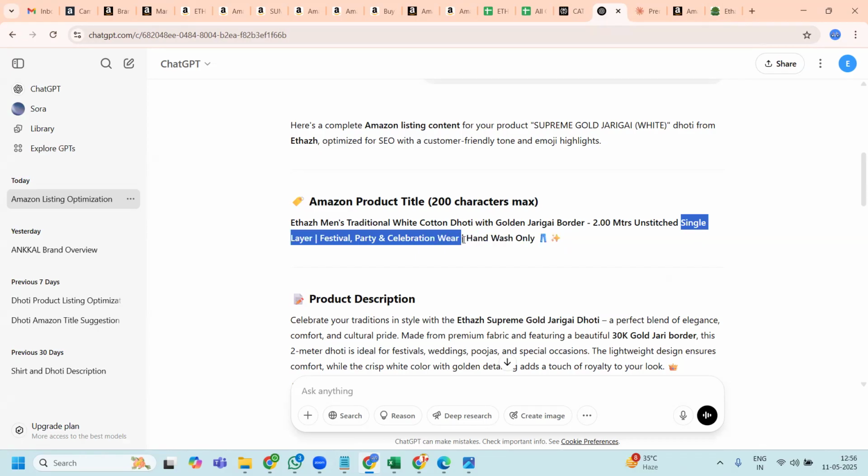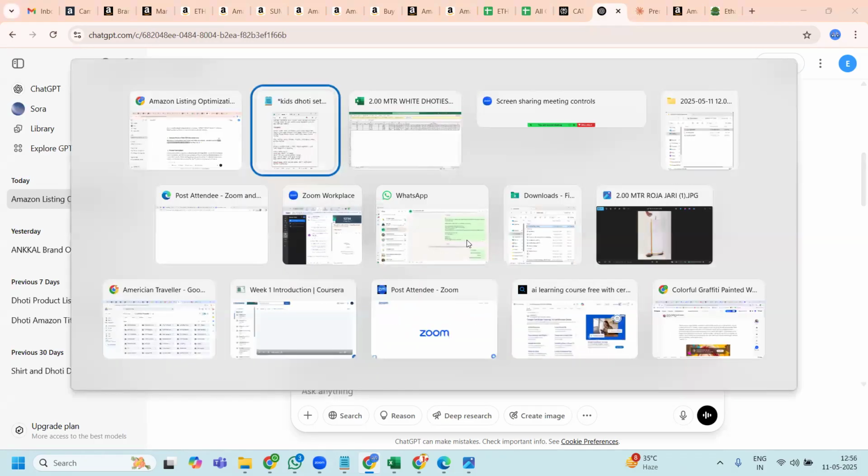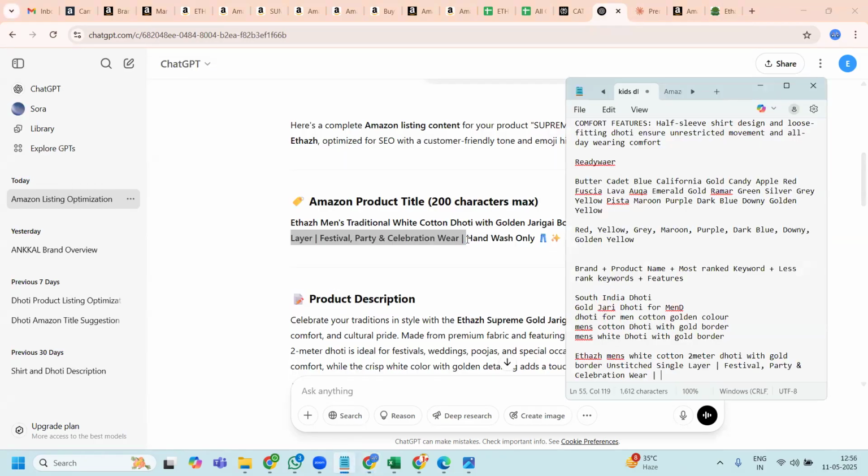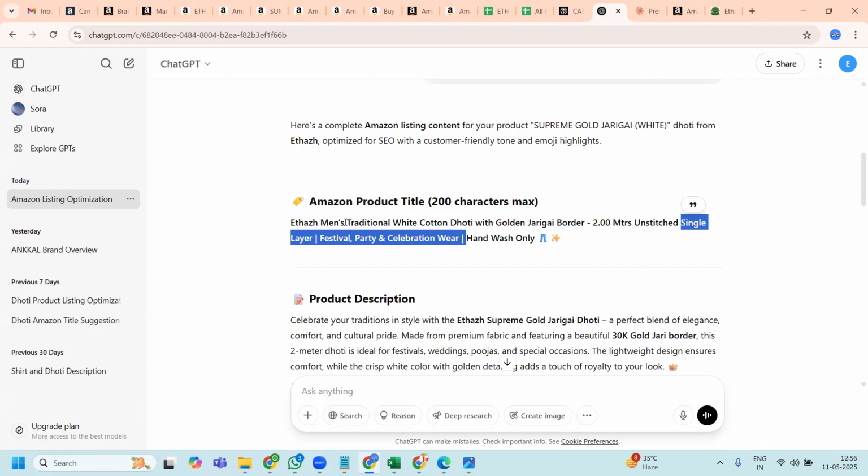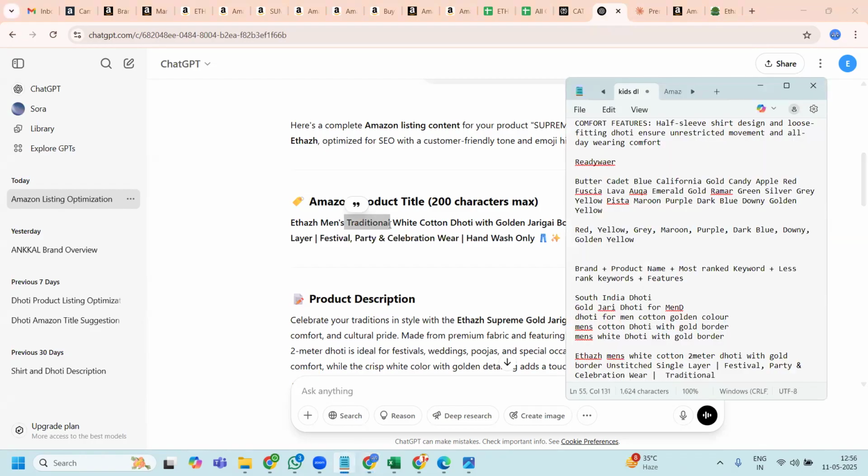This is not very relevant, but take this information, festival, and I will also take traditional wear. South Indian was one of the keywords. Okay, so South Indian dhoti. So let me use this keyword also. South Indian white dhoti. Okay, so this is how I will design or write the title, using ChatGPT,